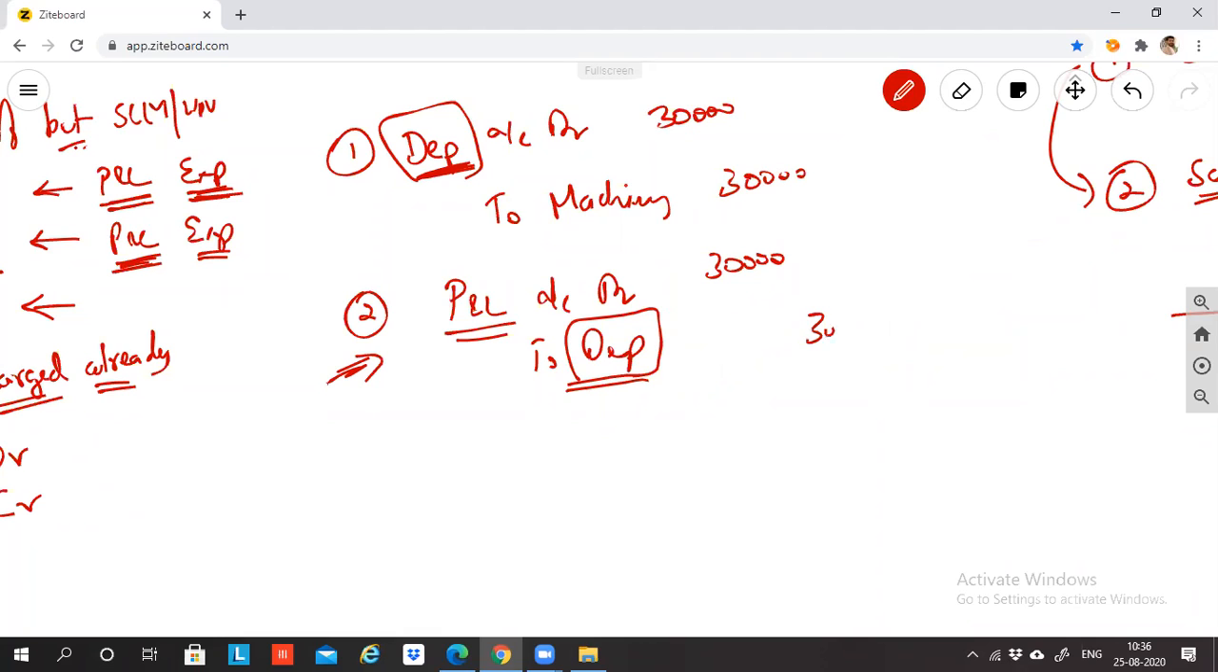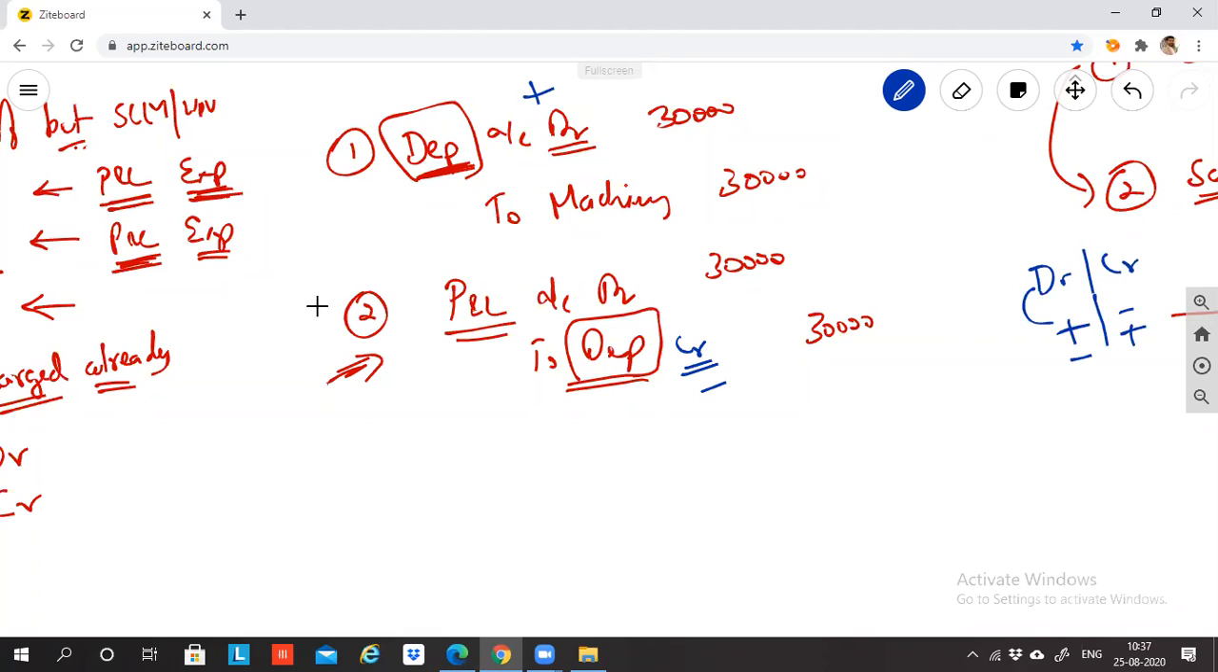30,000, 30,000. So can I say debit and credit is nothing but the concept of plus and minus? Do you agree with me? If depreciation is debit here, debit means what? Plus. If depreciation is credit here, credit means minus. You all agree that the concept of debit and credit is nothing but plus and minus.